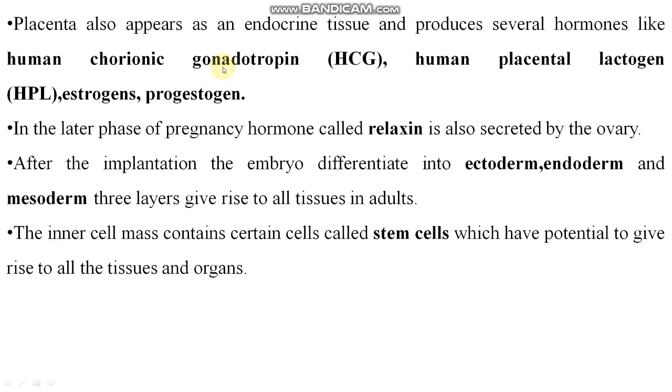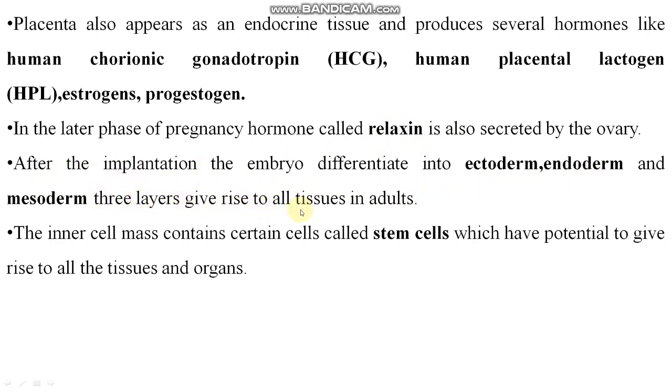To confirm the pregnancy of any lady, HCG is secreted in her urine. Remember, okay? How can pregnancy be confirmed from her urine? Because HCG, this hormone, is secreted in the urine of a pregnant lady. In the later phase of pregnancy, a hormone called relaxin is also secreted by the ovary. Relaxin is a hormone. After implantation, the embryo differentiates into ectoderm, endoderm, and mesoderm.